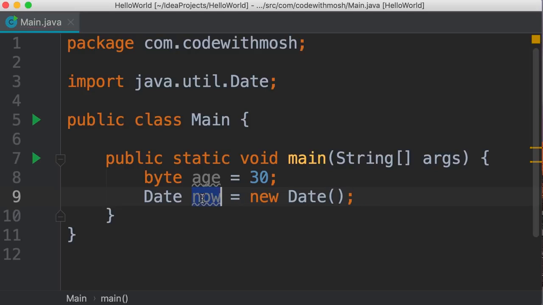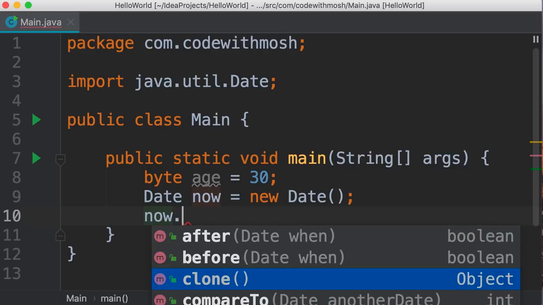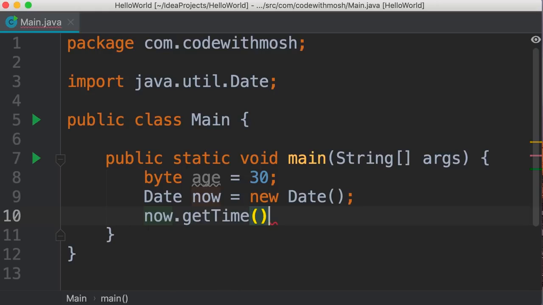In this example, this variable we have defined here is an instance of the Date class. So classes define templates or blueprints for creating new objects, new instances. As another example, we can have a class called Human, and we can have objects like John, Bob, Mary, and so on. So an object is an instance of a class. Now, these objects or these classes have members that we can access using the dot operator. So we can type now dot, and these are all the members defined in this class or in this object. For example, we have a method called getTime, and this returns the time component of this object.